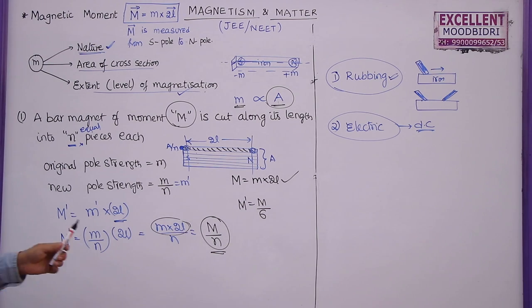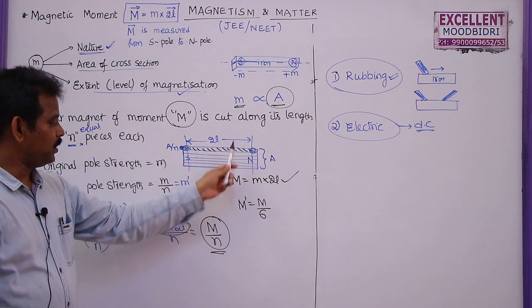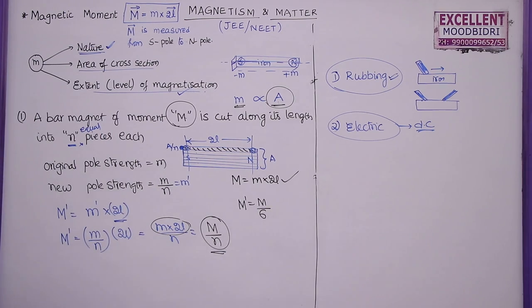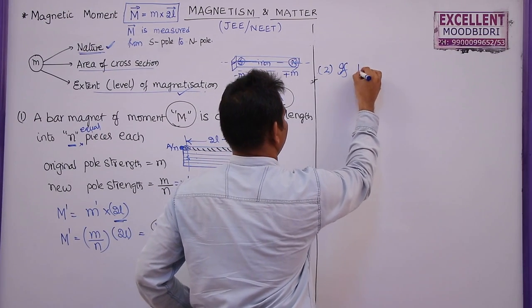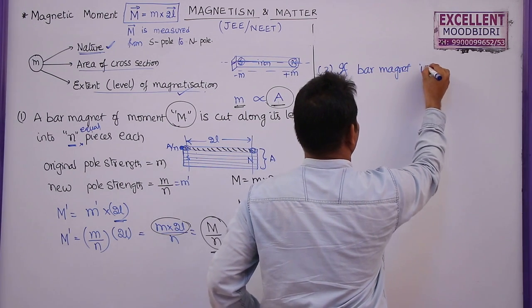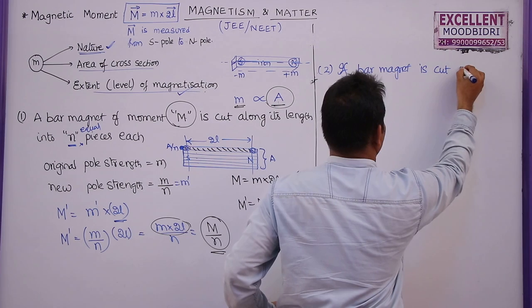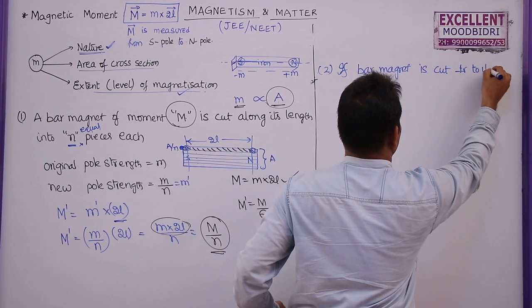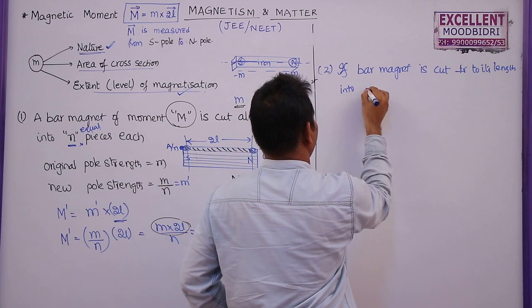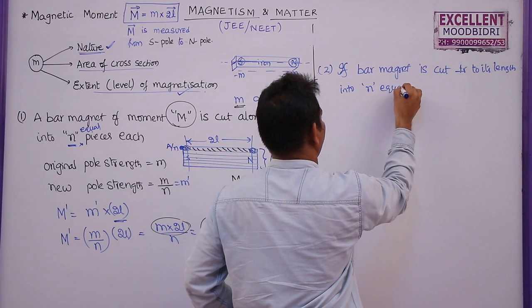Now what happens if a magnet is cut perpendicular to its length? A bar magnet is cut perpendicular to its length into n equal parts.